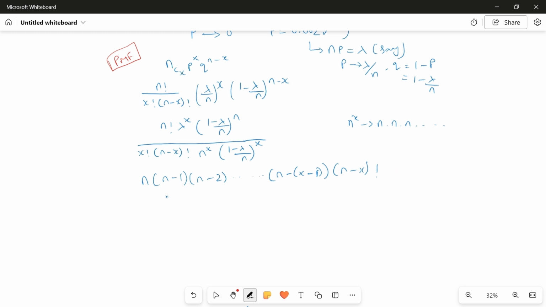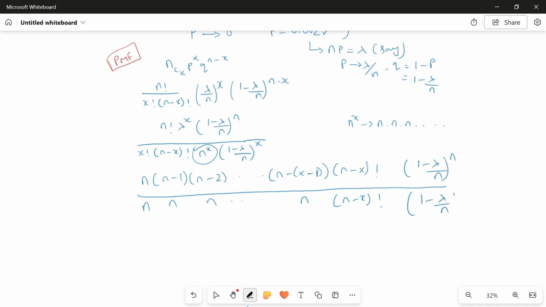And this still remains: 1 minus lambda by n power n. Now in the denominator, I'm splitting n power x as n into n into n, x times, up to n. Now your n minus x factorial remains as it is, and 1 minus lambda by n power x also remains. Now n minus x factorial and n minus x factorial cancel.